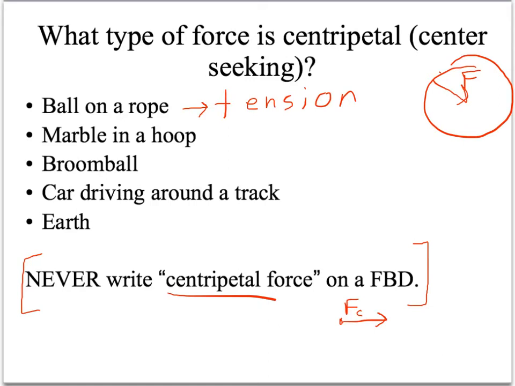If we had a marble that we put inside of a hoop, like a hula hoop or a wooden sewing hoop, and we made that marble go in a circle, there would have to be something pushing that marble toward the center of the circle. Since the marble would be touching the hoop, it would get a normal force from that hoop. So here, if we had a marble going around in a hoop, we'd have a normal force.